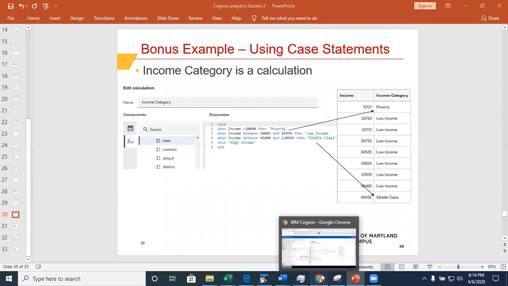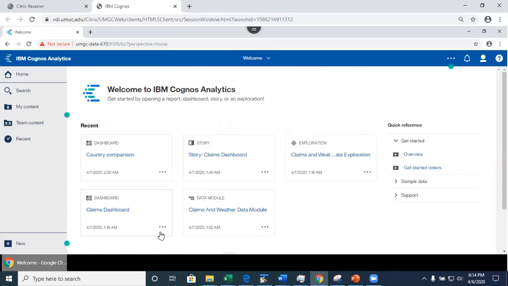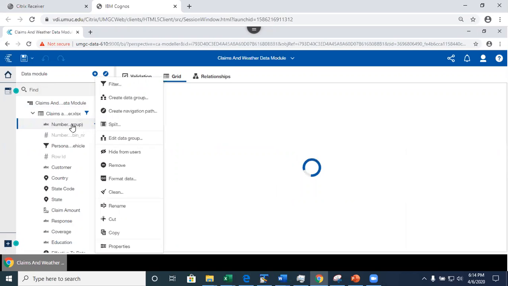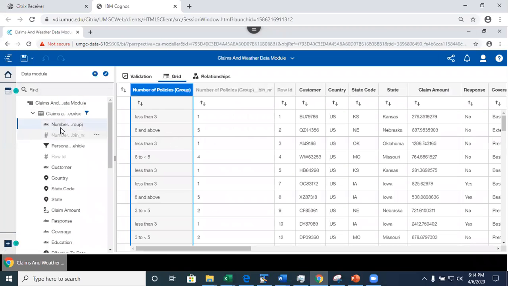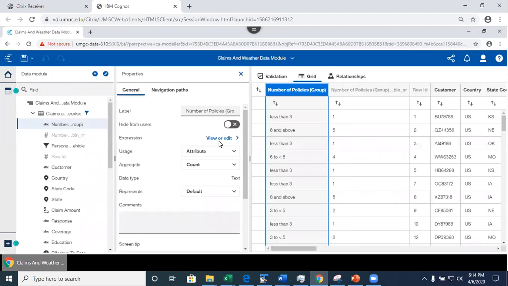If you look behind the scenes, let me go back to the welcome page. So this is the claim and weather data module. If I open it here and click here, I want to see the properties, and now I can see this view or edit expression.